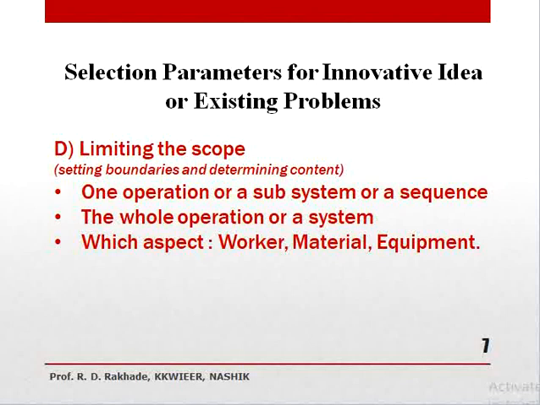You can select a particular subsystem or you can select the whole system also. Then the question is which aspect, means you consider your solution with respect to worker or material or equipment. Regarding worker, you can minimize fatigue or reduce cycle time. With respect to material, you can save material cost or ensure proper use of material, and in equipment you can minimize delay time or idle time or maximize utilization of equipment, so you will get more benefit.